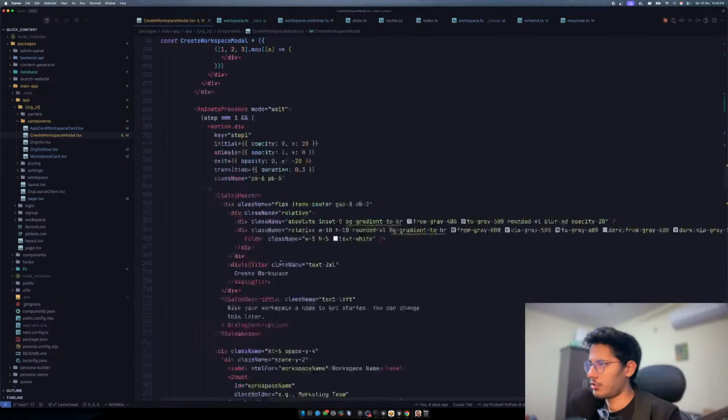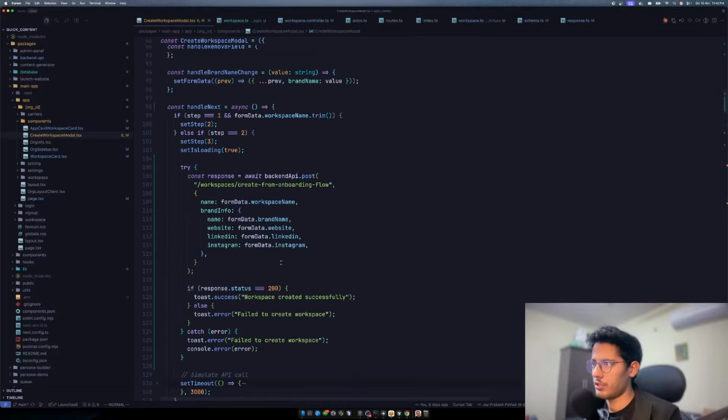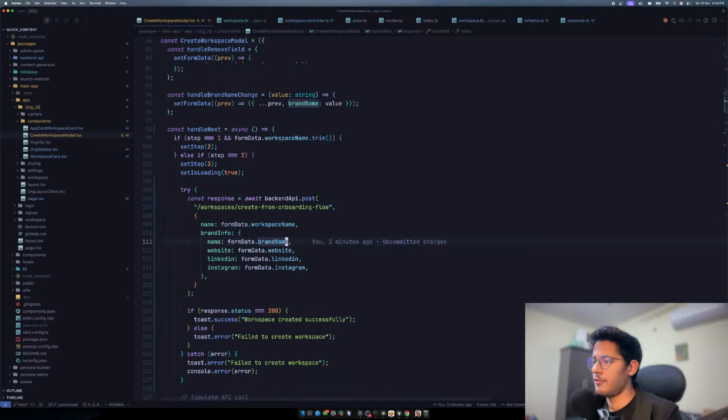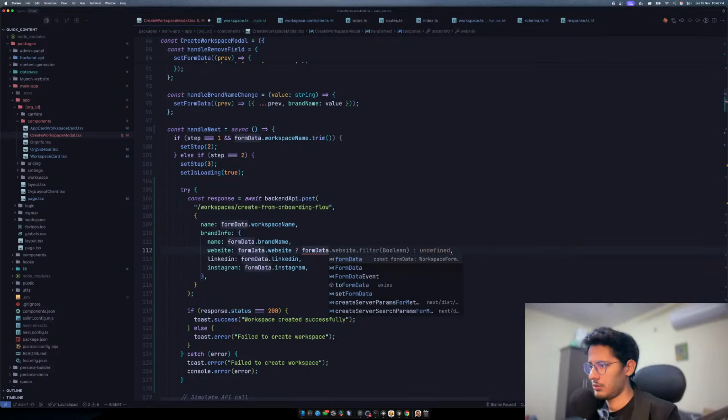I just lost my function, guys. I just lost my function. Where is the next? Oh, there you go. The problem is this is undefined in case I don't add anything. So in that case, what I'll do is if this is defined, then great. Then form data dot website web.